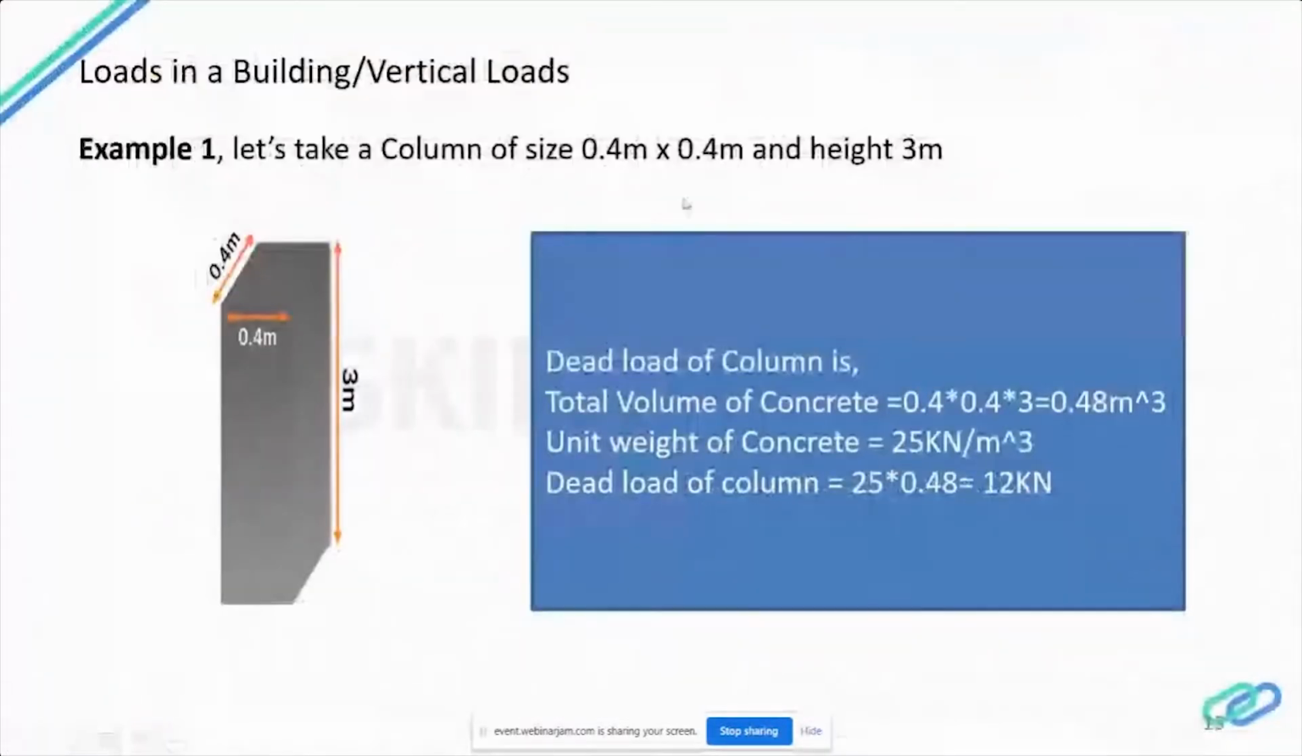I've taken an example here: a column of size 0.4 by 0.4 and height 3 meters. How do we calculate the dead load of the column? First we calculate the total volume of concrete, that is width into length into height. That is the total volume of concrete inside this column for one floor. The unit weight of concrete is 25 kilonewton per meter cube, and the dead load of the column is 25 into 0.48. The meter cube gets cancelled, so it is 12 kilonewton.